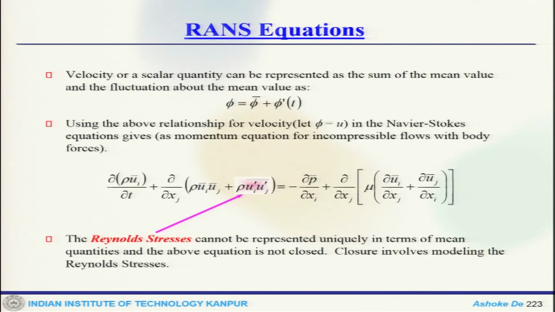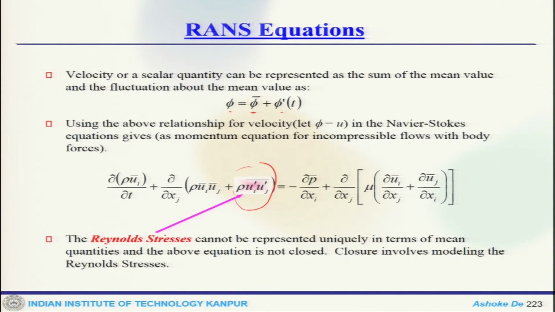So, if you put these things together, any variable in RANS has 2 components, mean plus fluctuating component, and this phi could be anything. When you look at the Navier-Stokes momentum equation, this is what you get back: your Reynolds stress term, and there is a closure problem involved in modeling the Reynolds stress term.